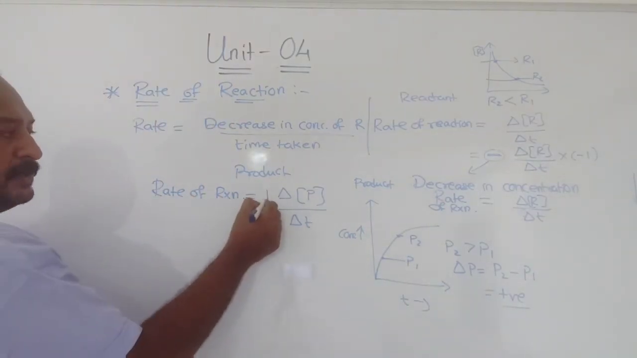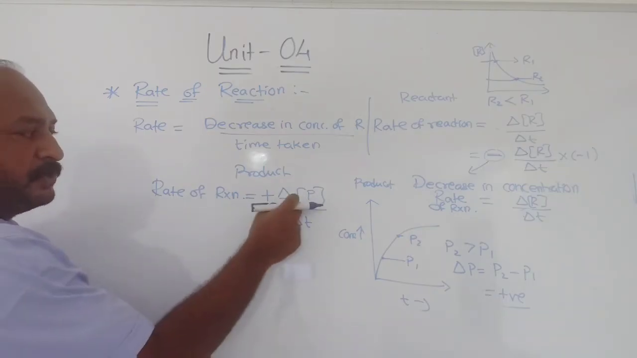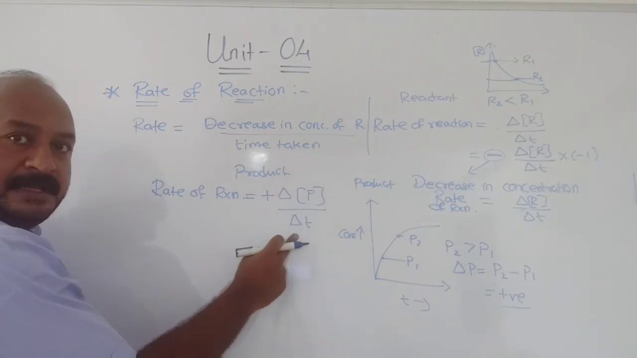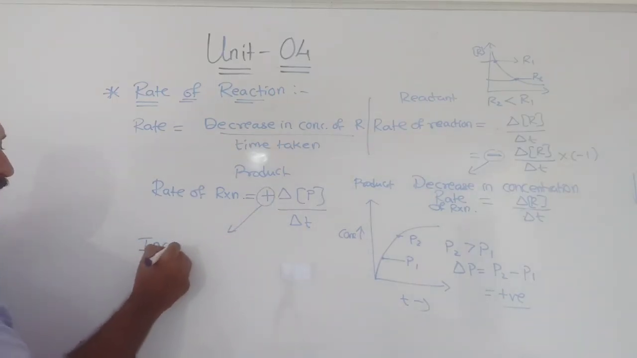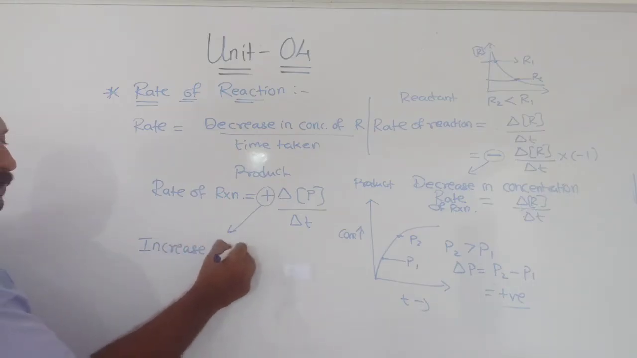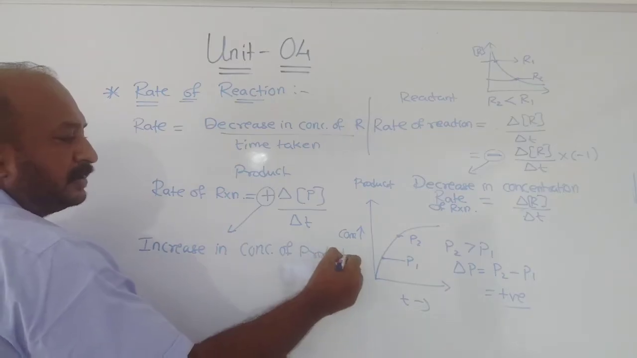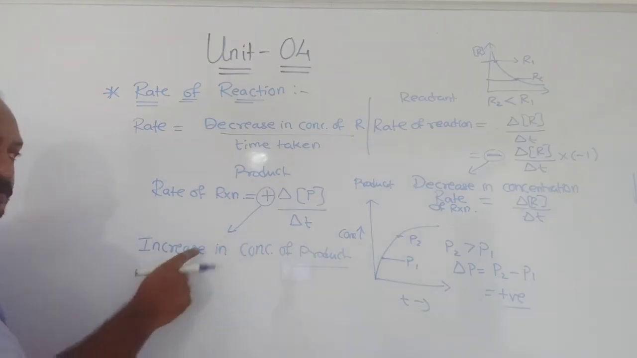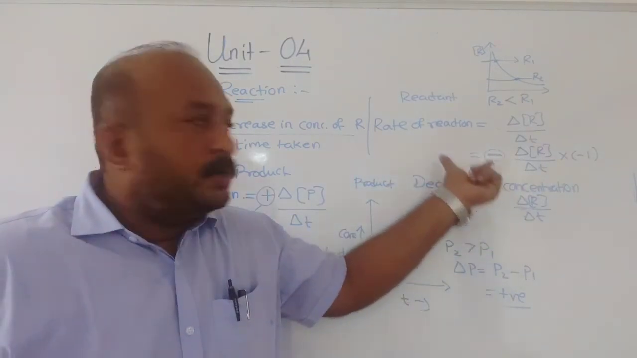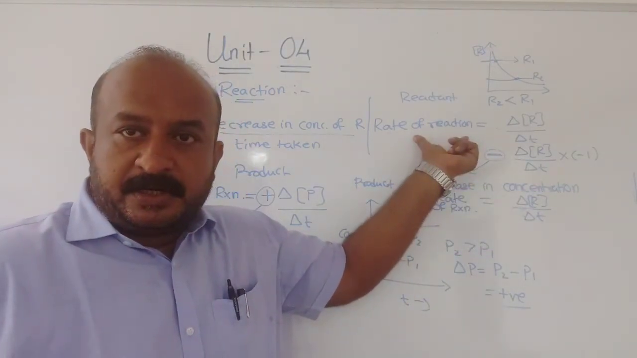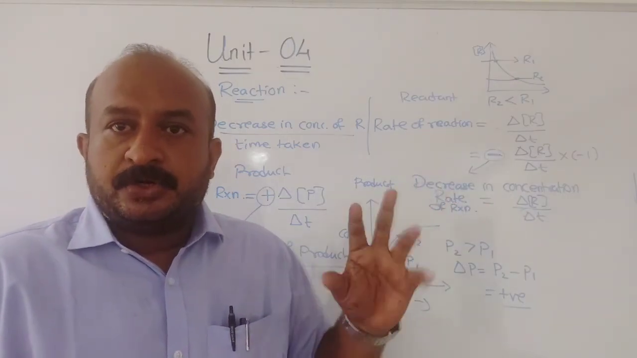And for that, here a plus sign you can put for the product. So rate of reaction for the product is delta P by delta T. Now what is this plus sign? The plus sign is due to the increase in concentration of product. Here, minus sign because of decrease. Don't think that the rate is negative. Rate cannot be negative. It is always positive. Understood? So don't get confused.